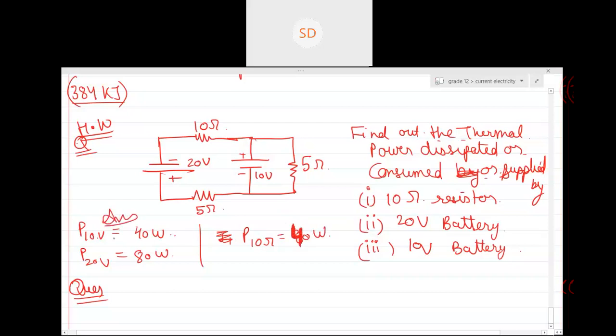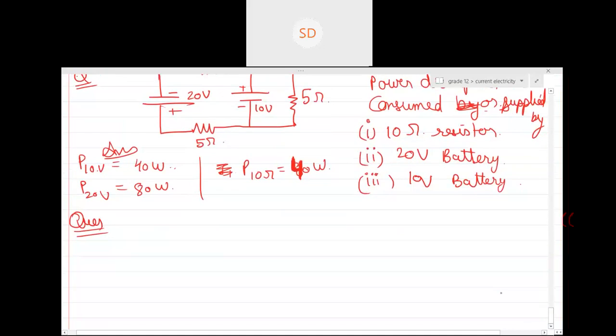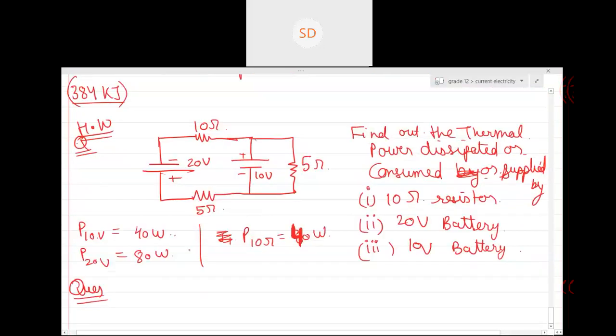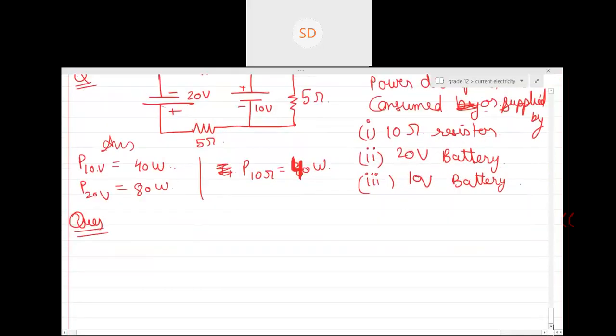We'll do one question, which is a nice question. We'll do it over here. It's up to you. If you want to solve it using nodal, you can solve it using nodal. If you want to solve it using KCL, it's up to you which method you want. Guys, are you done noting down the question, right? Yes, sir.